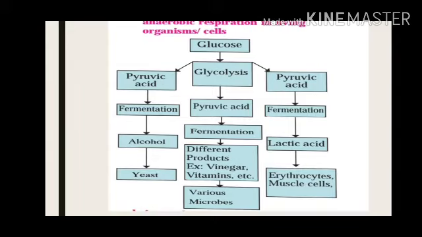Alcohol is formed after fermentation by yeast. Lactic acid is formed after fermentation in human muscle cells and erythrocytes, and products like vitamins and vinegar are formed after fermentation in some other anaerobic microorganisms.